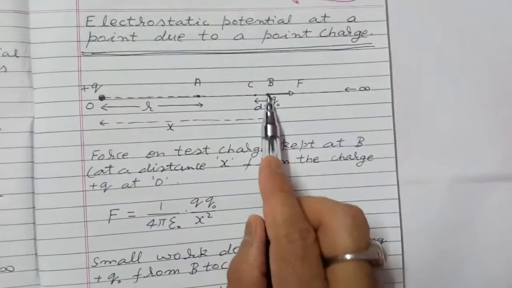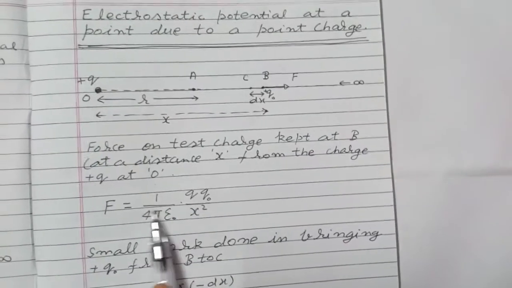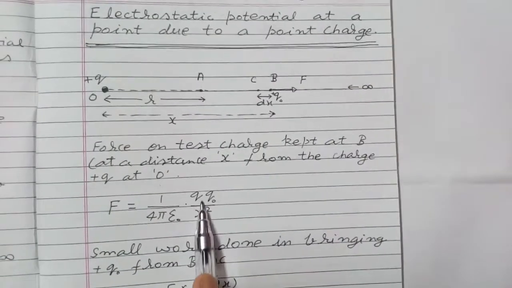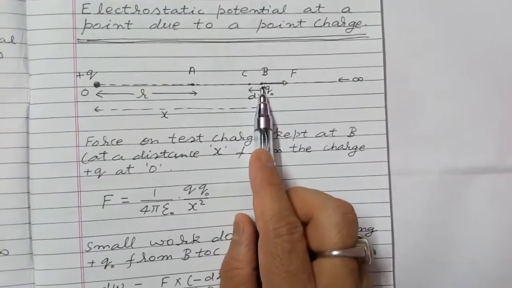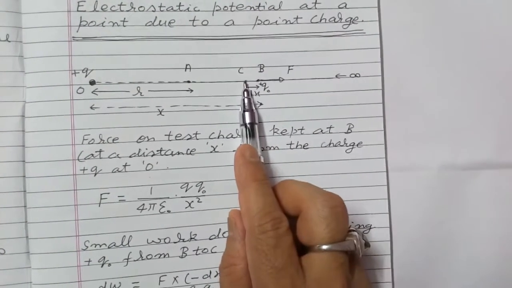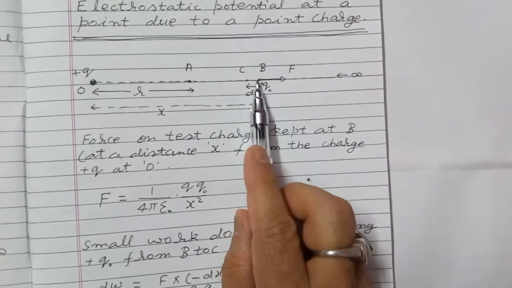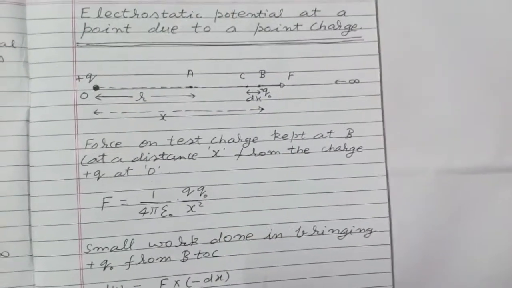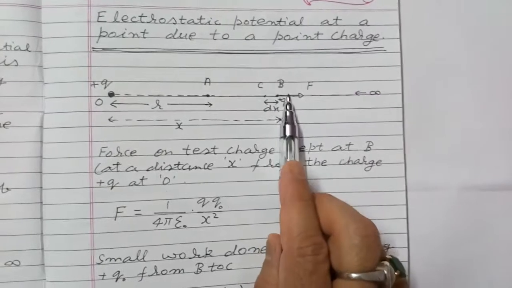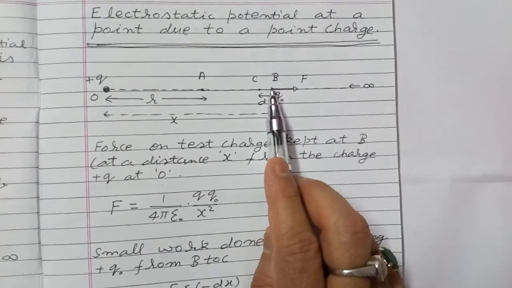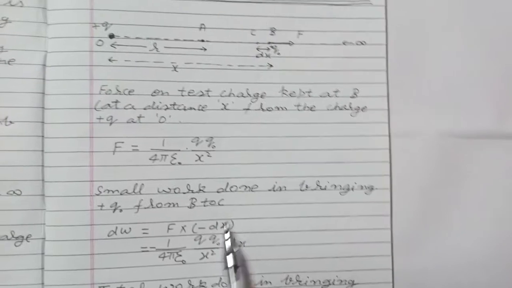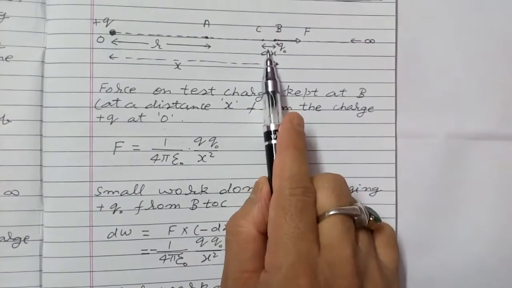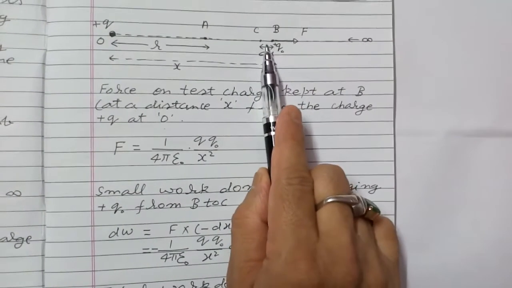So force at this point on Q naught charge, F is equal to 1 upon 4 pi epsilon naught Q into Q naught by x square. Now if we bring this Q naught charge from B to C through a small distance dx, which is infinitesimally small, then small work done in bringing this charge Q naught from B to C, dW is equal to F into minus dx. This is minus dx because x is decreasing.